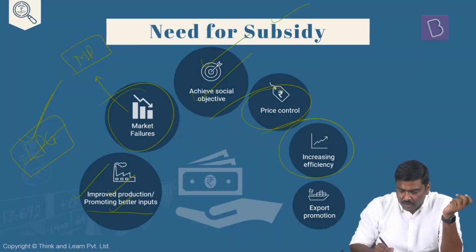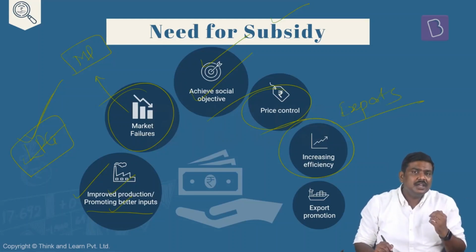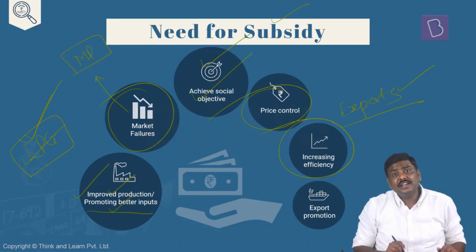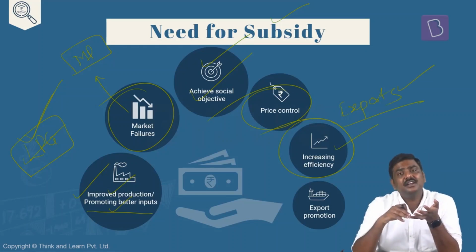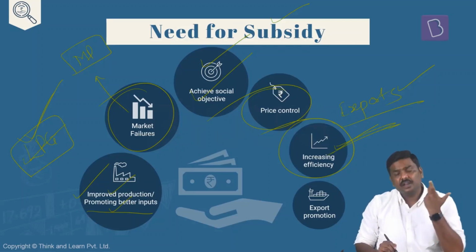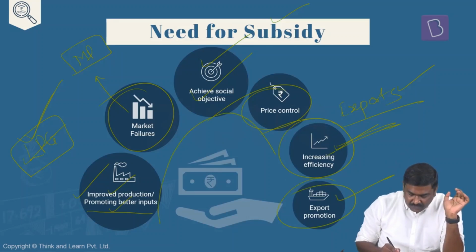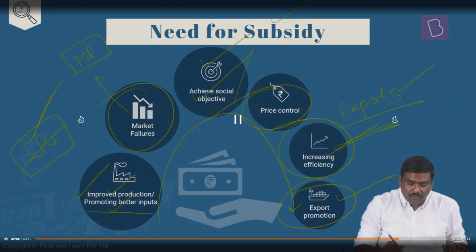To promote efficiency, right? For example, in the context of exports, the government provides different types of subsidies, and the logic here is to promote more and more exports. The government will provide these particular subsidies or incentives. This is expected to increase efficiency in, let's say, the logistics sector and the manufacturing sector, right? To promote efficiency, subsidies can also be utilized. And finally, as usual, for export promotion. So these are some of the reasons why the government at the state level or at the central level will go for providing these particular subsidies.